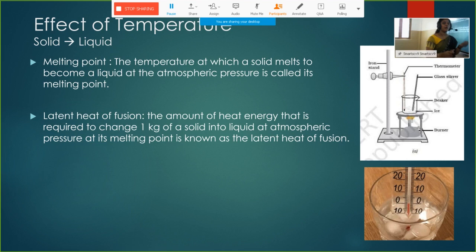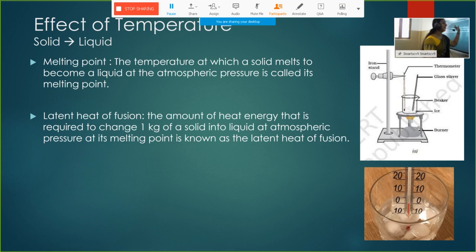It is the amount of heat required to change 1 kilogram of solid into its corresponding liquid state. It is the extra amount of heat required or absorbed by the solid to change 1 kilogram of a particular substance from its solid state to its liquid state.